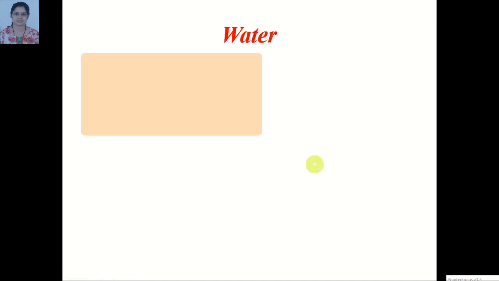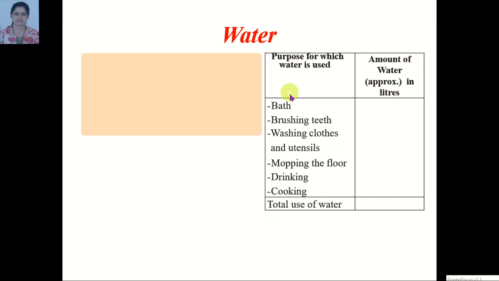Now we will learn the second important factor, that is water. Can we live without water? No. Water is necessary for different purposes in our day-to-day life. For example, water is useful for drinking, for bathing, for brushing, for washing clothes and utensils, mopping the floor and for cooking.